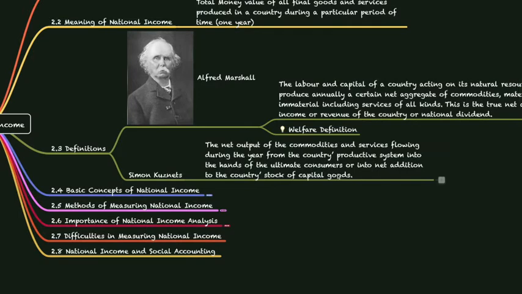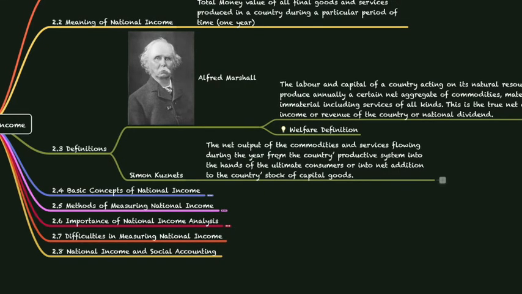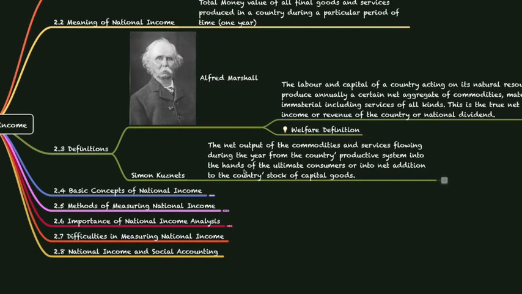What's happening here is the net output of commodities and services. Commodities are nothing but goods. What is the final output of goods and services that is given to the country's consumers? That is, people like us who consume the goods and services produced by the country, or it can also go into the country's inventory of capital goods.